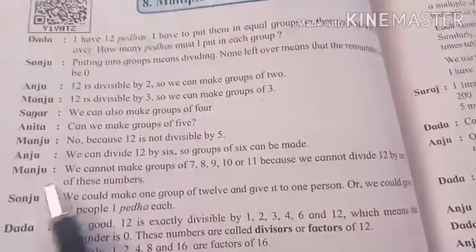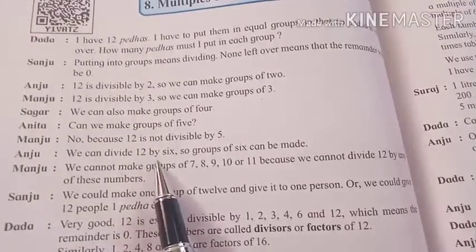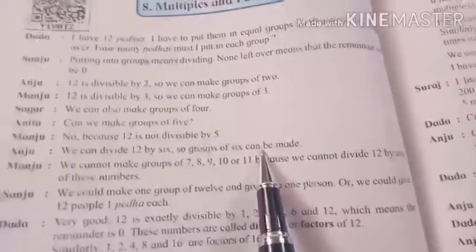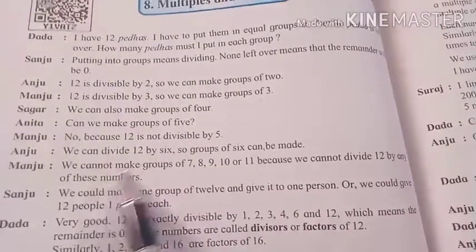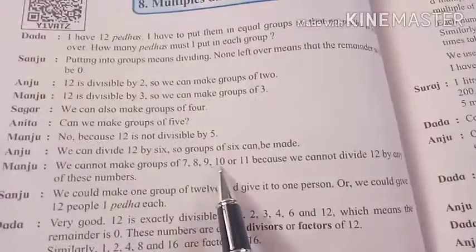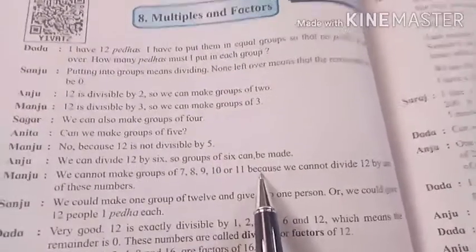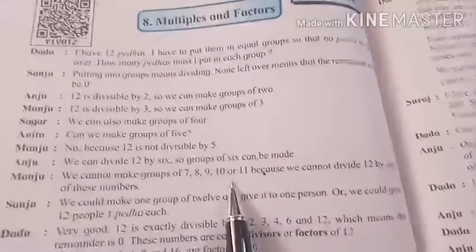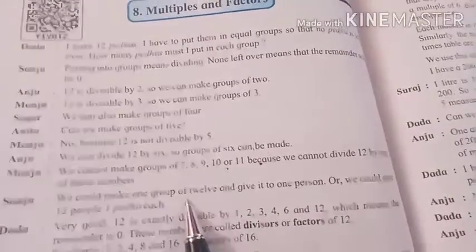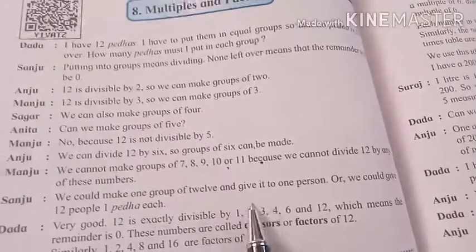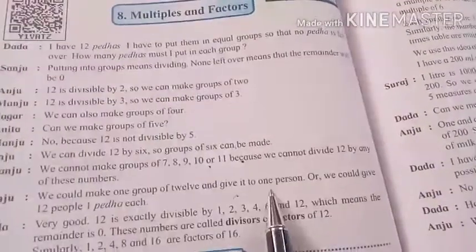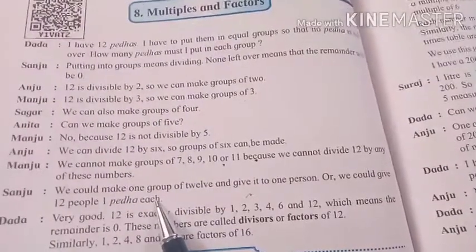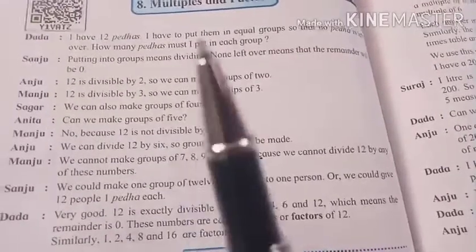Then Anju said, we can divide 12 by 6, so groups of 6 can be made. Manju said, we can't make groups of 7, 8, 9, 10, 11 because we can't divide 12 by any of these numbers. We can make one group of 12 and give it to one person, or we could give 12 people one peda each also. Then Dada said, very good.